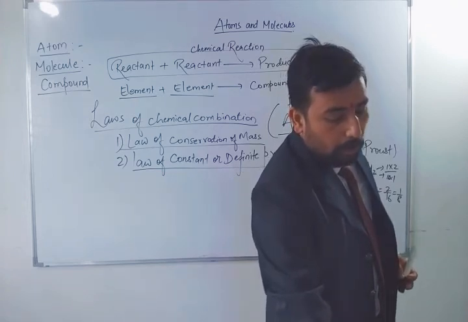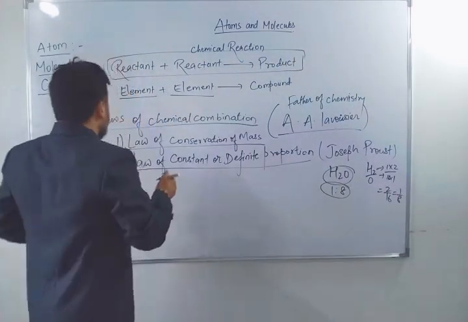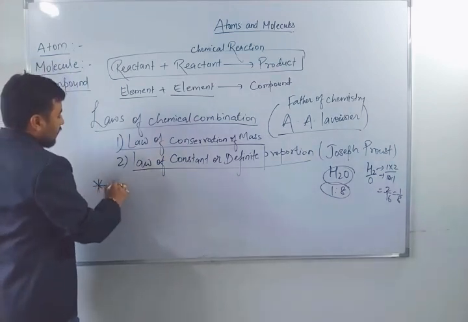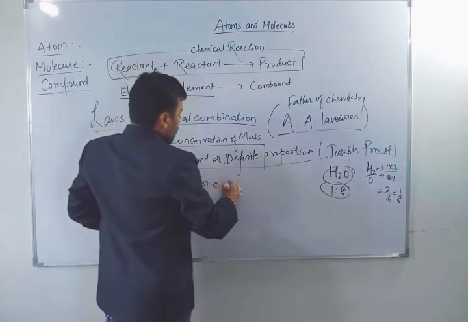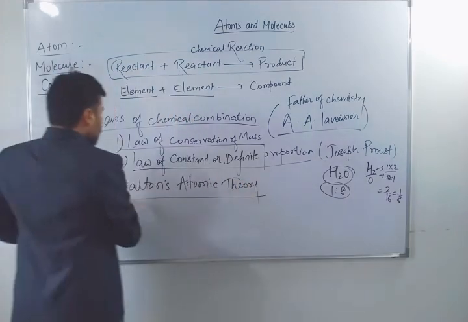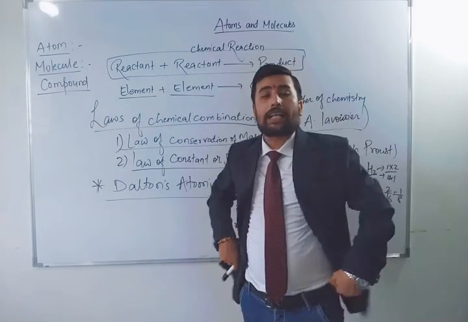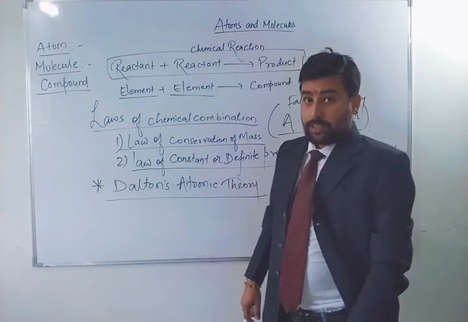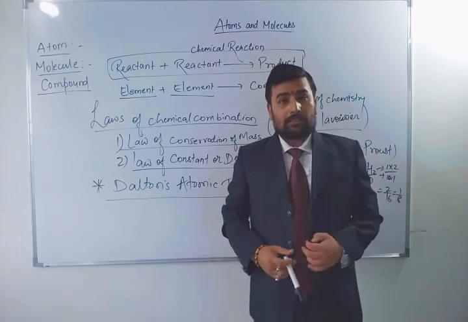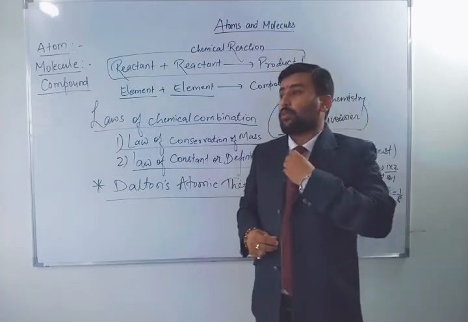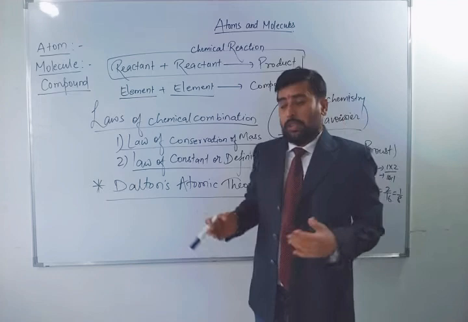The most important theory of this whole chapter, the ninth standard main concept, is Dalton's atomic theory, DAT. The most important theory. The first person who gave his theories about the atom was Dalton. You must know he was a British chemist and he gave his concept in 1808. Remember the year 1808. The first concept of the atom was given by Dalton, a British chemist.